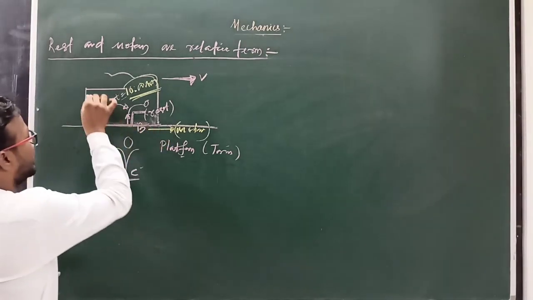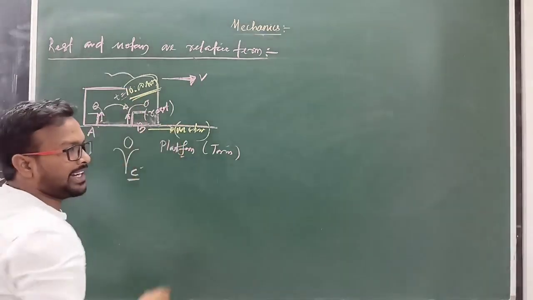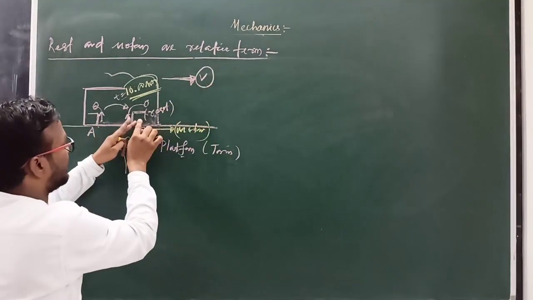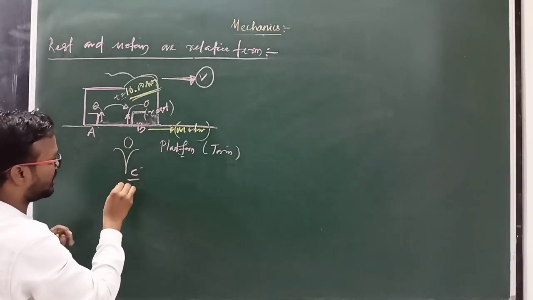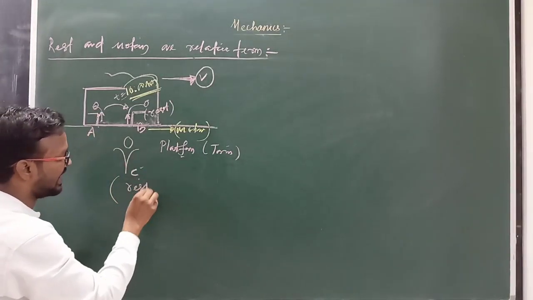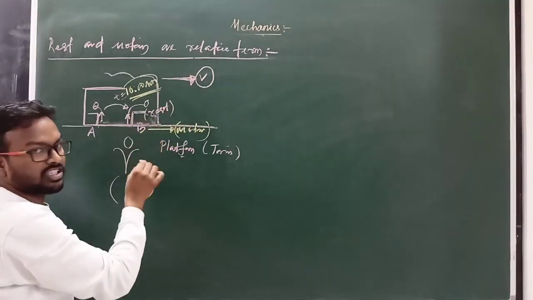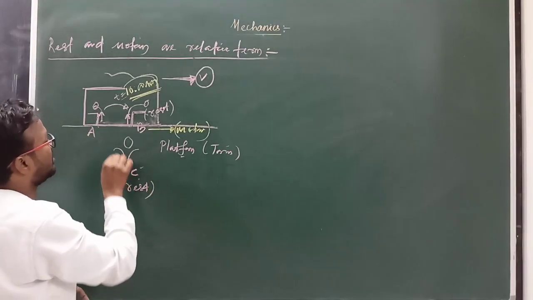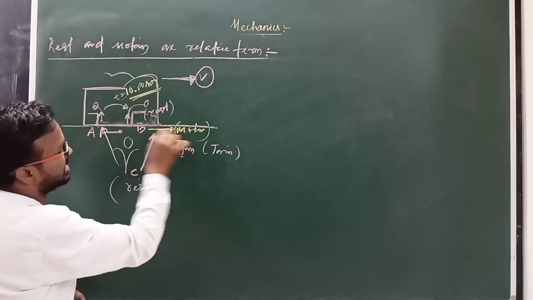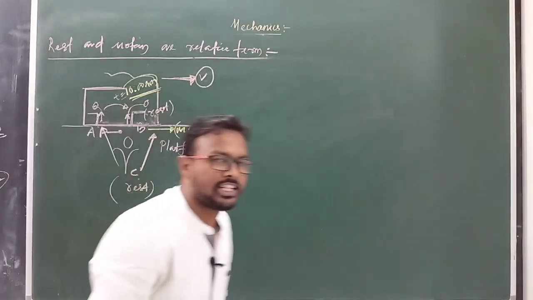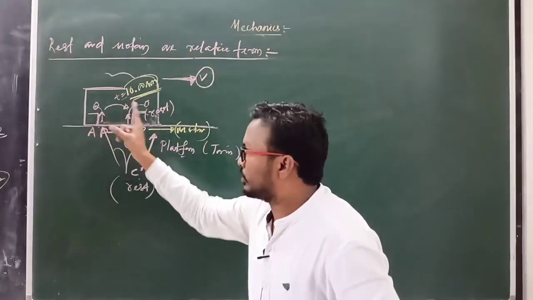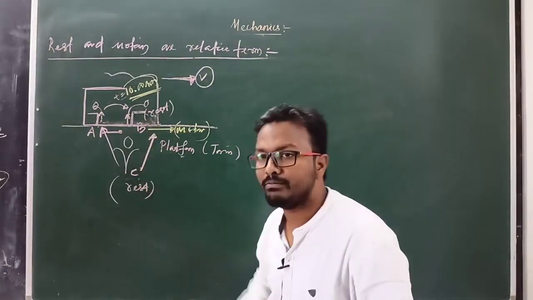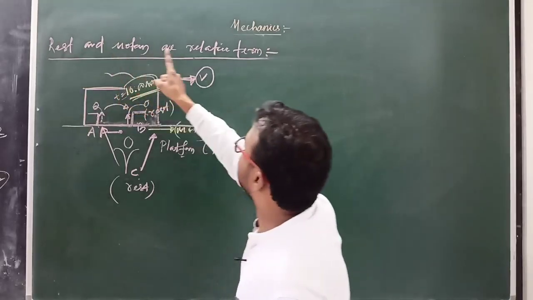A and B are sitting in a compartment which is moving with velocity v, so B and A both move with velocity v. But the observer standing on the platform is at rest. A sees B at rest, and B sees A at rest. But at the same time, C sees A in motion, and sees B also in motion.